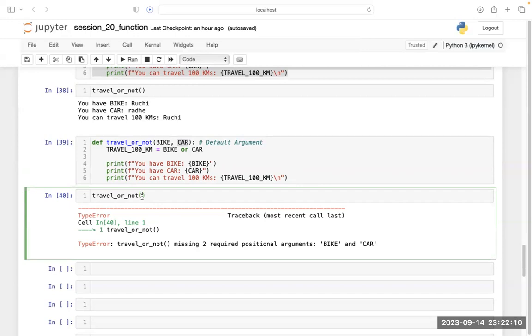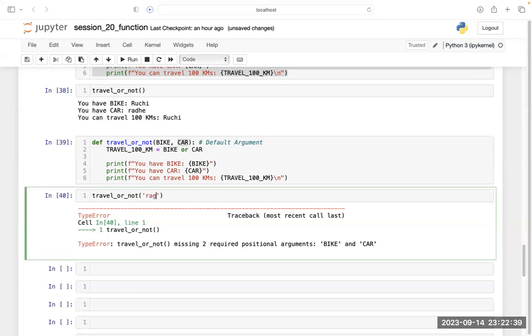Okay. If we do not pass the two arguments here, it will throw me an error. That's what it is saying: missing two required positional arguments. I have to supply two positional arguments here. Okay. So tell me any two positional arguments.